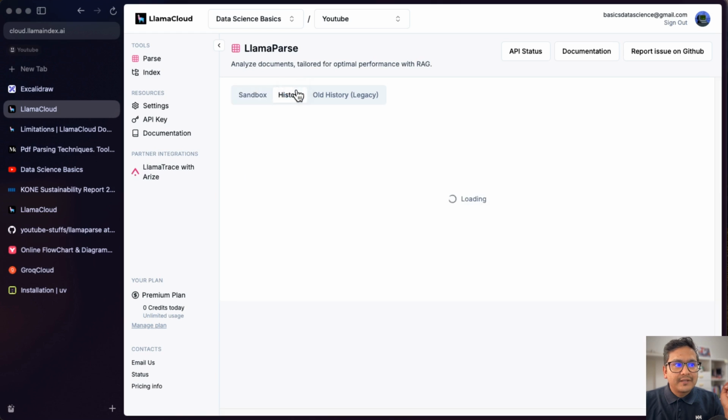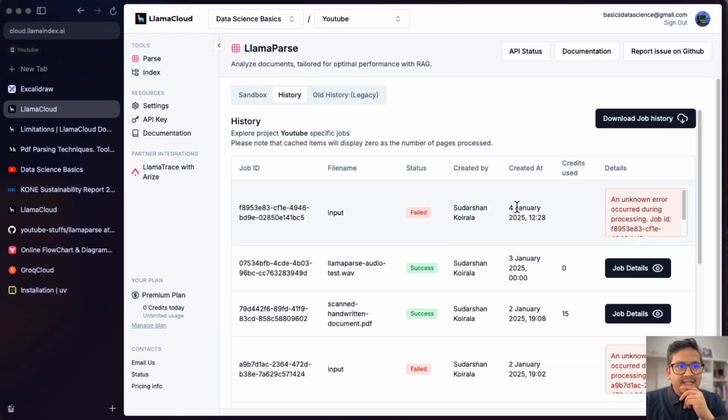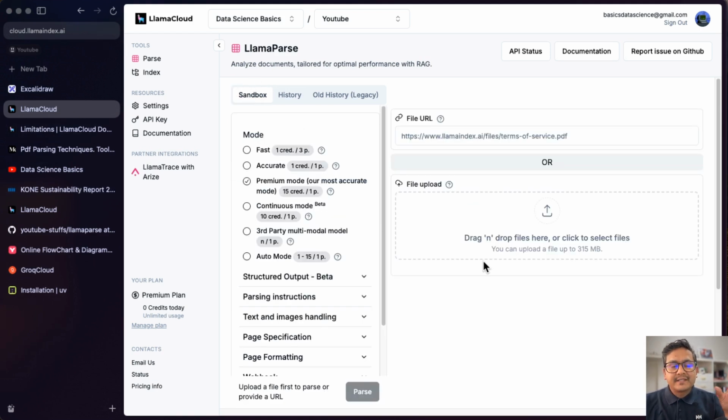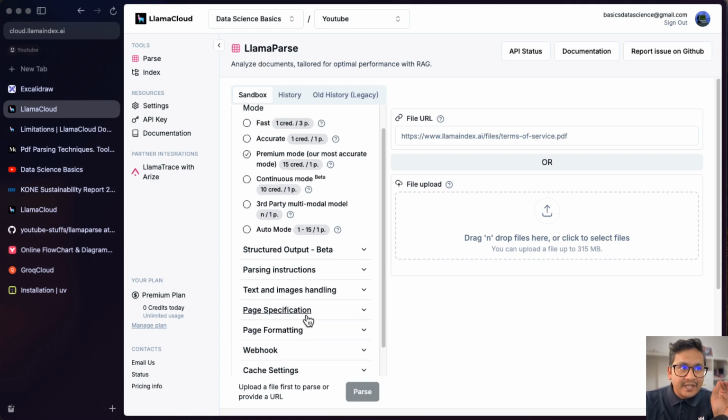So if I go to the history, it says here, okay, 4 January, it's today, right? And then it says some unknown errors. This is one of the things I have also faced sometimes. When you pass the URL, it sometimes does not parse the specific pages, but if you parse the whole page, it works. Maybe something is missing under the hood, because that is what I have noticed when I use this premium mode.